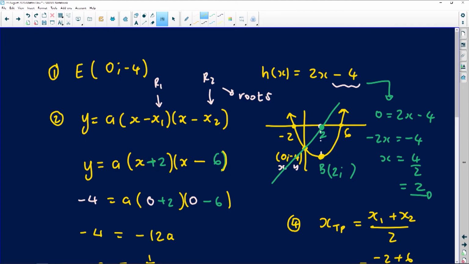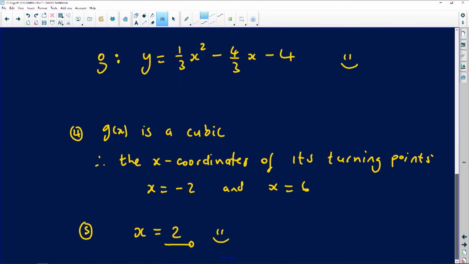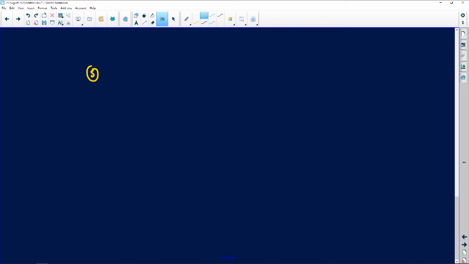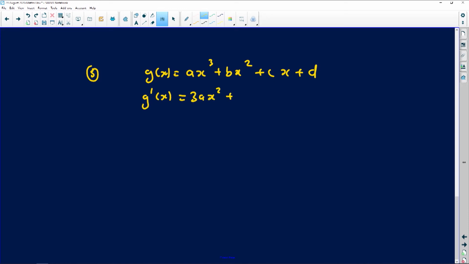So let's discuss that. What do we mean, first of all, when we say local maximum? Well, we're speaking about the fact that it's where it happens to be stationary. Remember, I made a claim that if you are dealing with a cubic of the form g of x equals ax cubed plus bx squared plus cx plus d, the derivative is going to be quadratic. So you're going to have 3ax squared plus 2bx plus c.